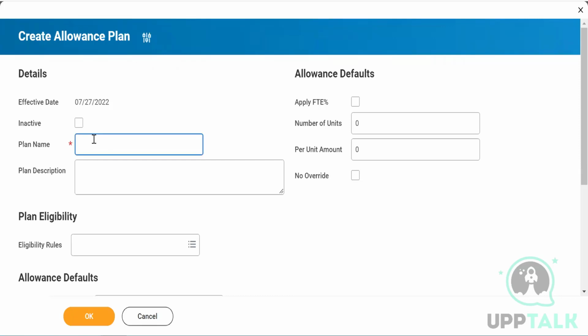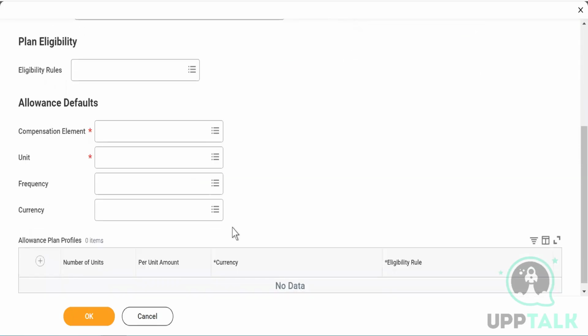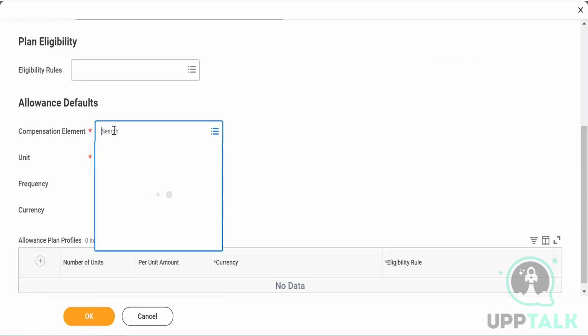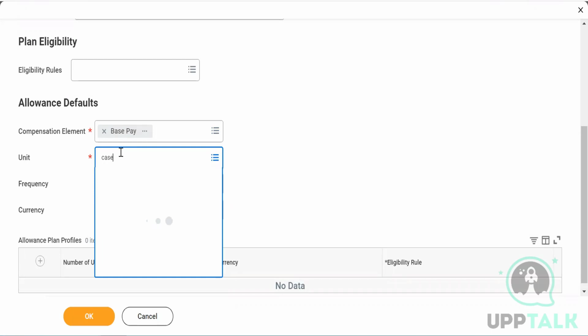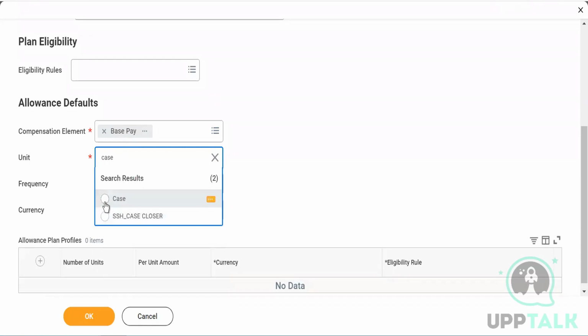So what we will put is something like WLE 7 underscore maybe backlog incentive plan, something like that. And we are not linking it with eligibility rule. Now here you see compensation element. Now compensation element is basically my base pay. But I have to select the unit because it is a unit based plan. So let's say that I have to look into units. So it will be more like cases. Let's see if I have case or cases, whatever it is. Yes, I have got a unit as case.